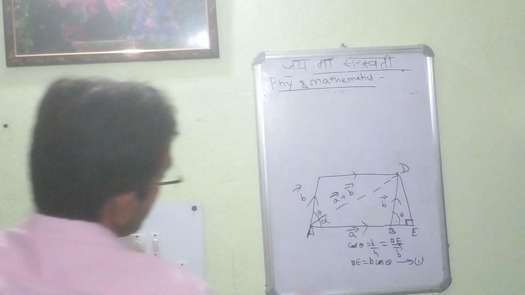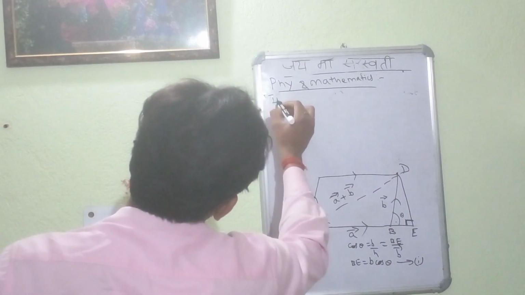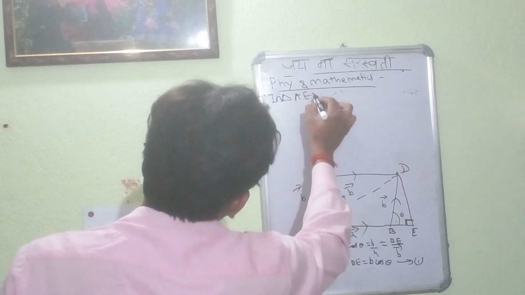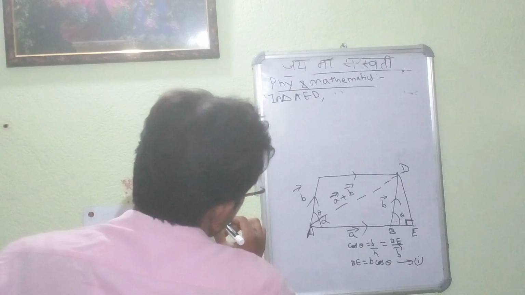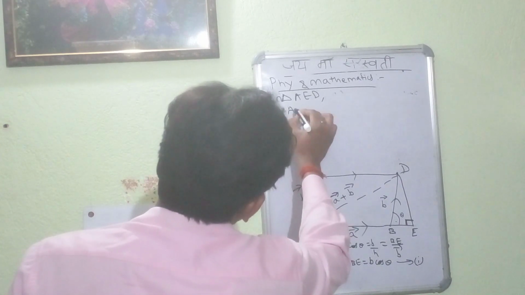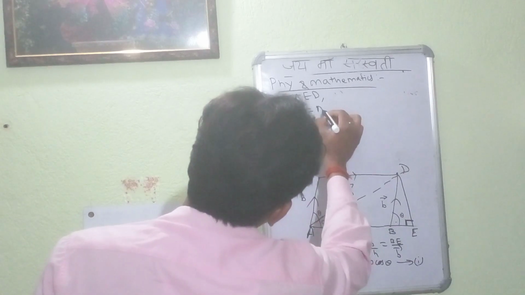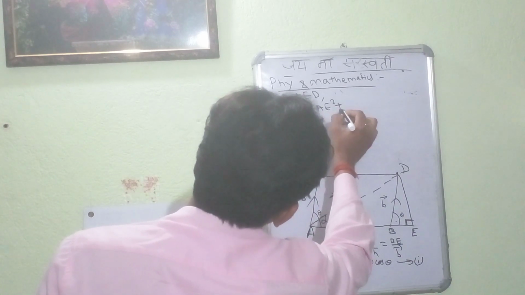First and foremost, we will be considering the triangle ADE. AD square is equal to AE square plus ED square.